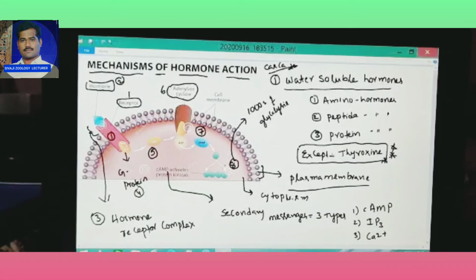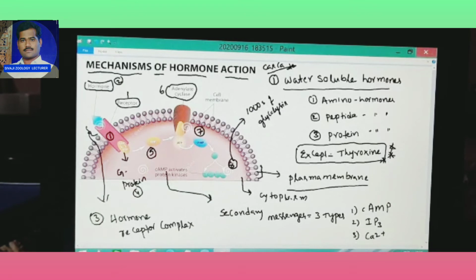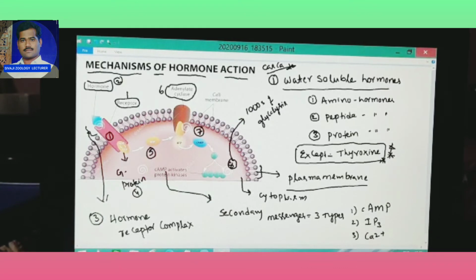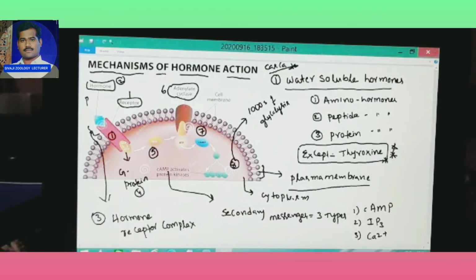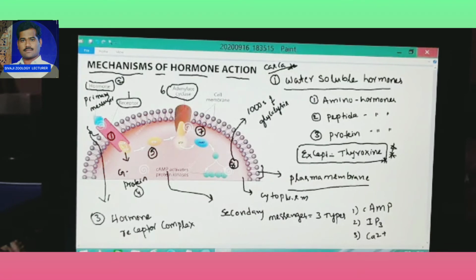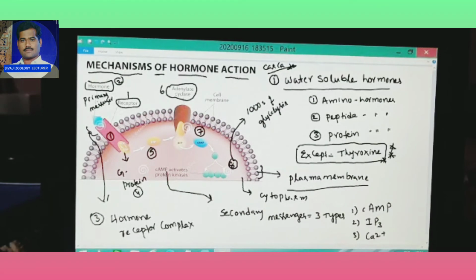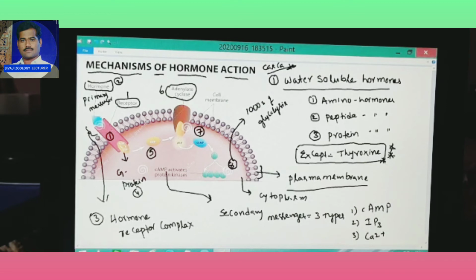Once again, let us repeat all these points. First one is the receptor. Second one is the hormone. The hormone is the primary messenger; the hormones are primary messengers. So first one receptor, second one primary messenger hormone, third one hormone receptor complex, that is receptor plus hormone together.